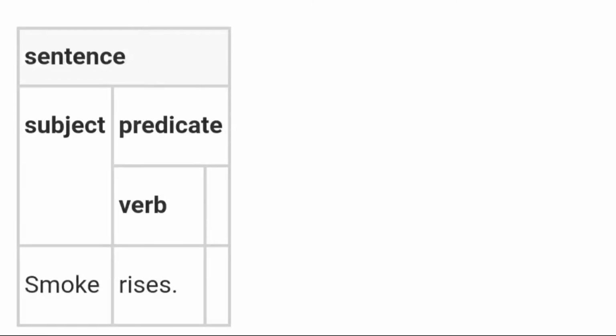Let's understand it more clearly through this example. Smoke rises. In this sentence, there is only one verb, that is rises. Smoke is the subject and rises is the predicate part. So through these examples, we understood that a sentence consists of one subject and at least one verb.